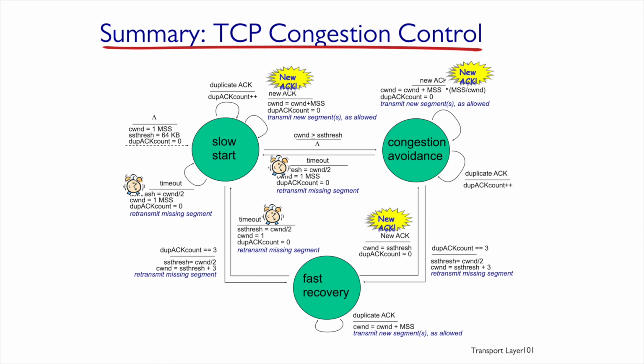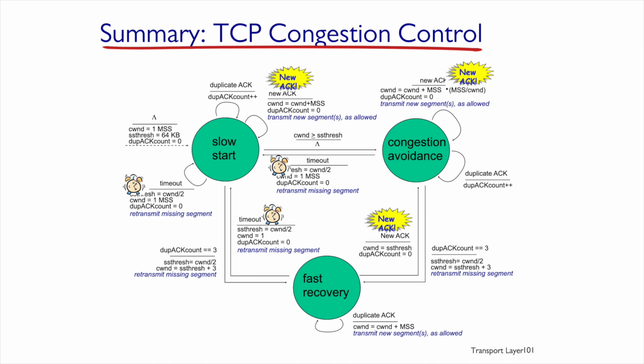Let's talk about congestion avoidance. Now, if a new acknowledgement is received, we are in congestion avoidance and we increase the window at a linear rate. You can see the formula: CWND equals CWND plus MSS times MSS divided by CWND. That means that the growth of the congestion window is linear.